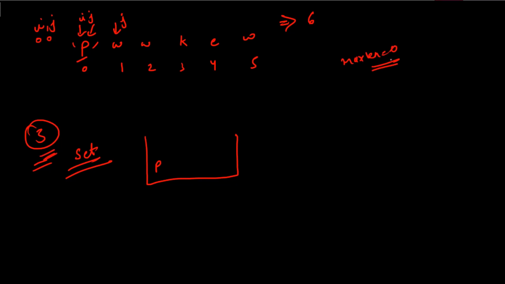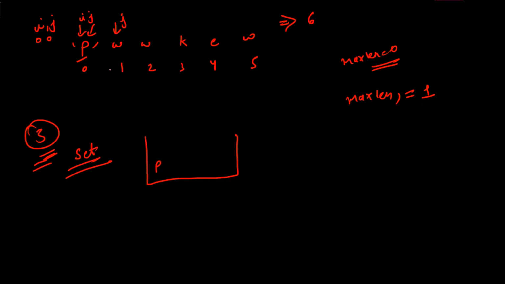Initially that will be 0, and how I'm going to update this value depends on the previous value that is already present in the max length variable, right? And the size of my set. The size of the set will depend on what? The number of elements it has. As of now it has p. So what is the size? 1. So which one is greater, 0 or 1? Obviously 1. So the max length value will be updated to 1.